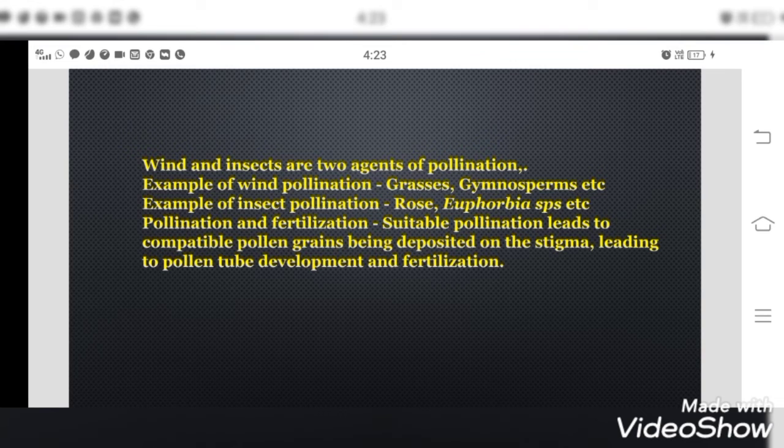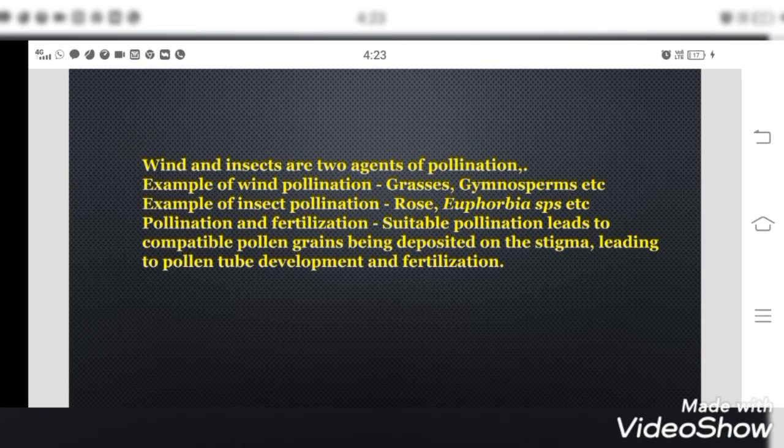And by the help of insects, we know that when the insects are sitting on the flower for getting the nectar, these pollen grains get stuck on their body. And when they go to other flowers for nectar, by cleaning the body or accidentally, these pollen grains fall onto the flower. It sticks to the stigma and it leads to pollination.